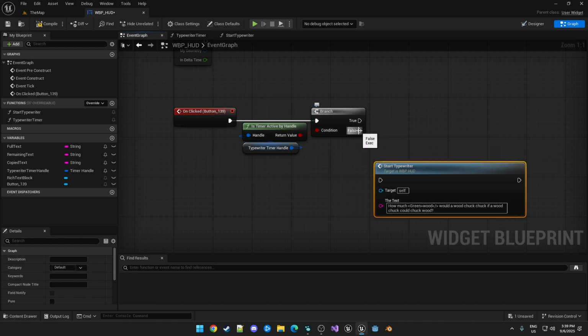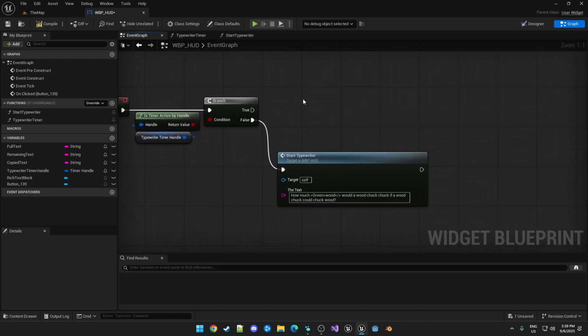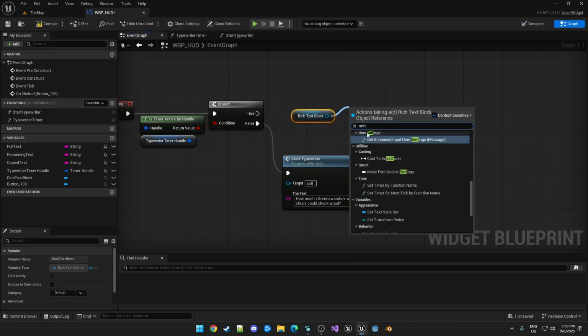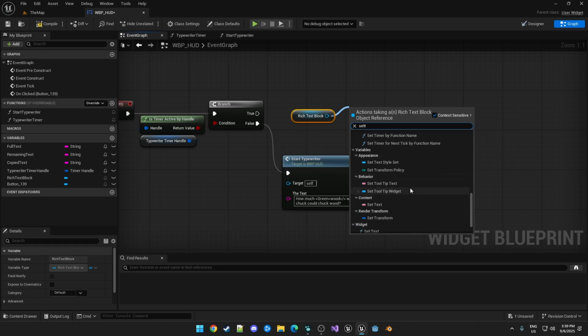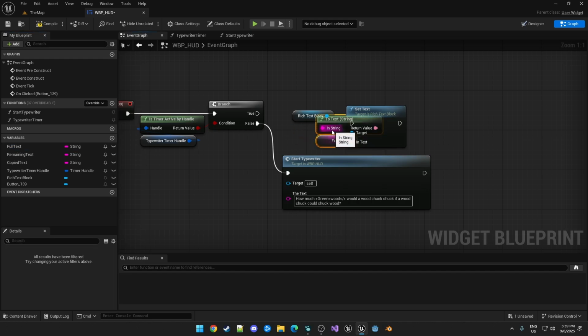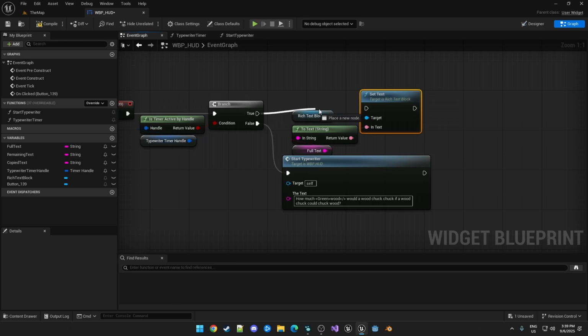So in the case where the handle is not active, we just do the same thing that we were doing. However, when it is active, we can just set our rich text block, call set text on it, and this is what we kept the full text for. So we don't need to worry about parsing or anything for this. We're just setting it to the full text.